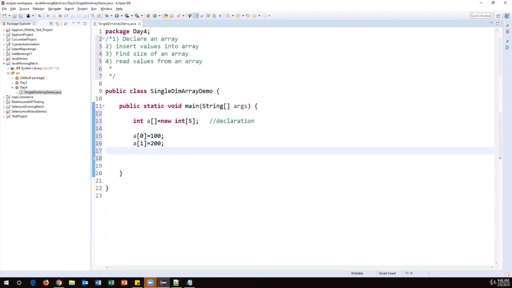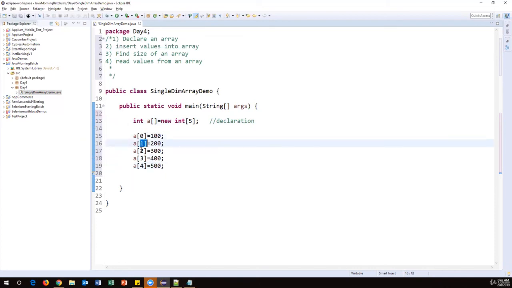And similarly, I fill all the locations with values. So a of 2, I'll make it 300. A of 3, I can say 400. A of 4, I can say 500. If you observe here, I have just stored 5 different values into 5 different locations. Every location is identified by an index number. So this is how we need to insert values.